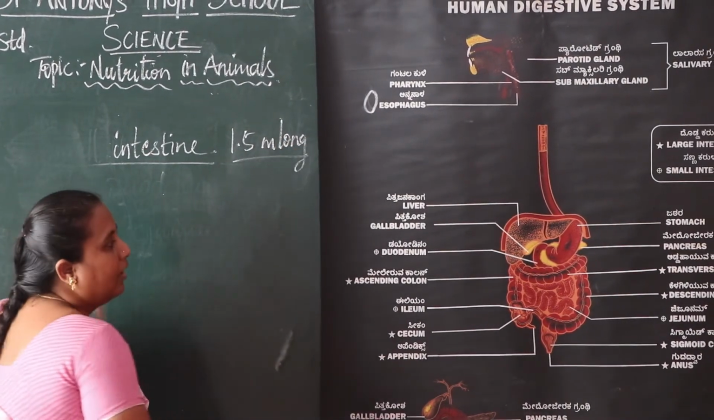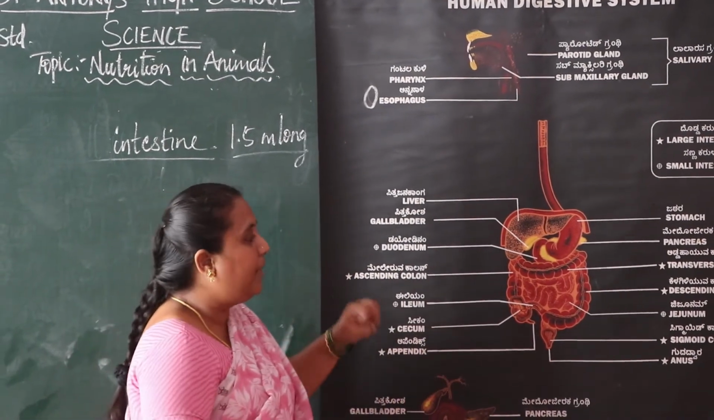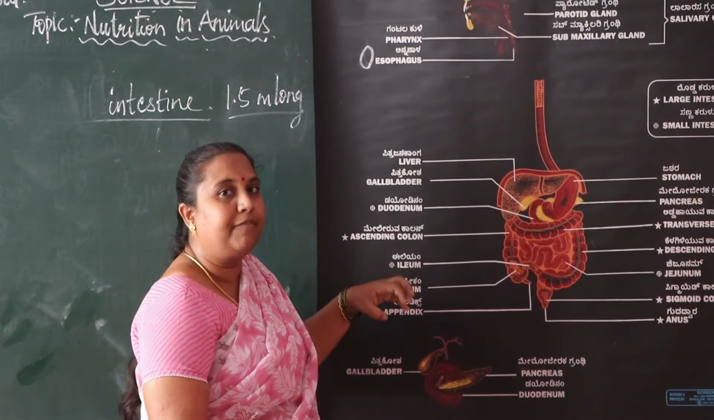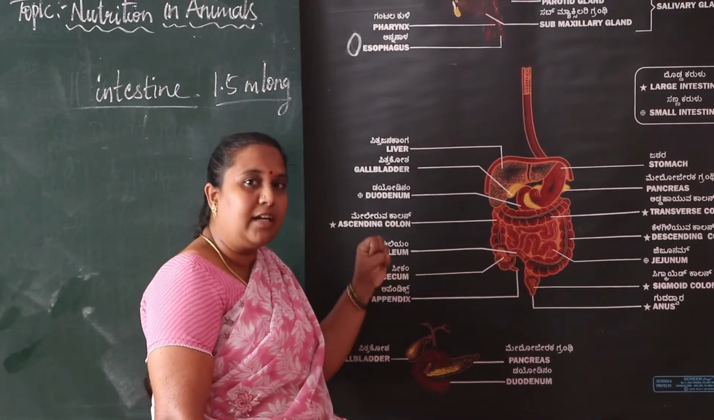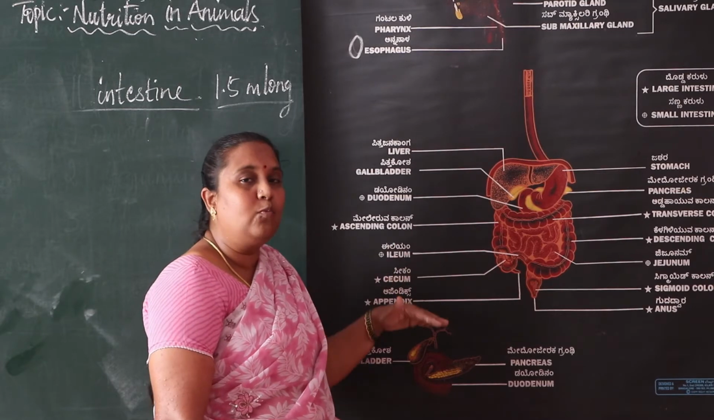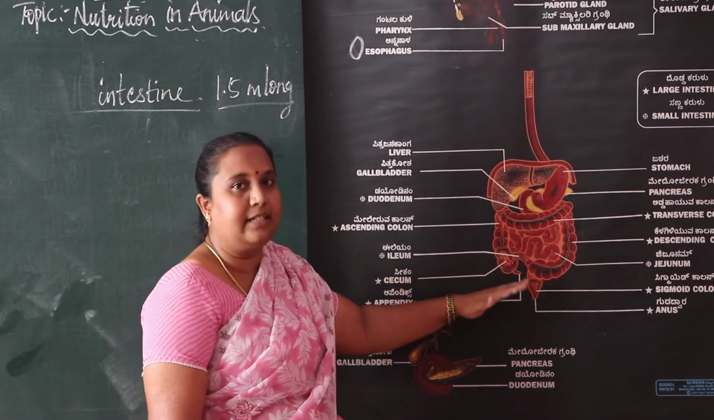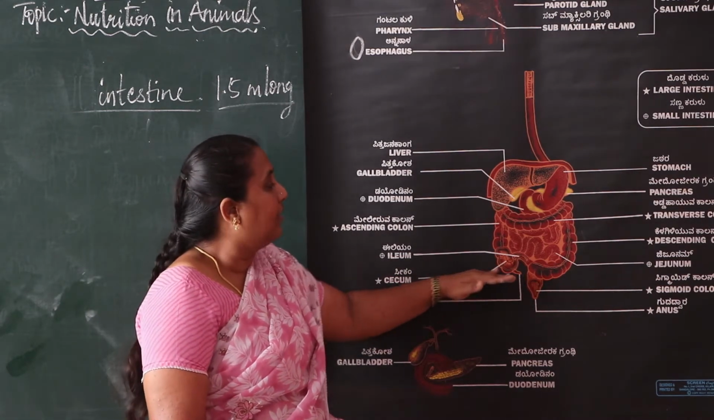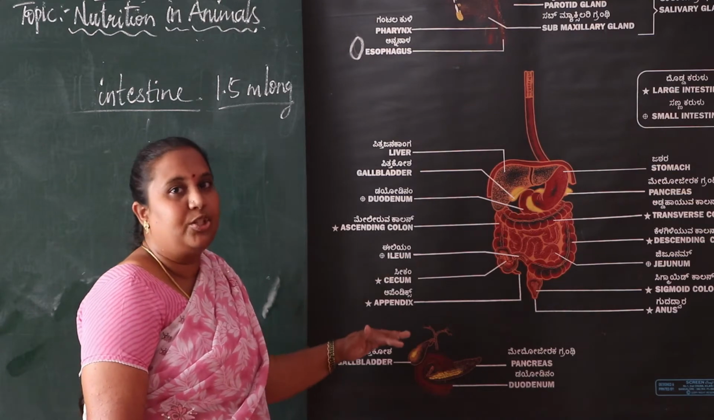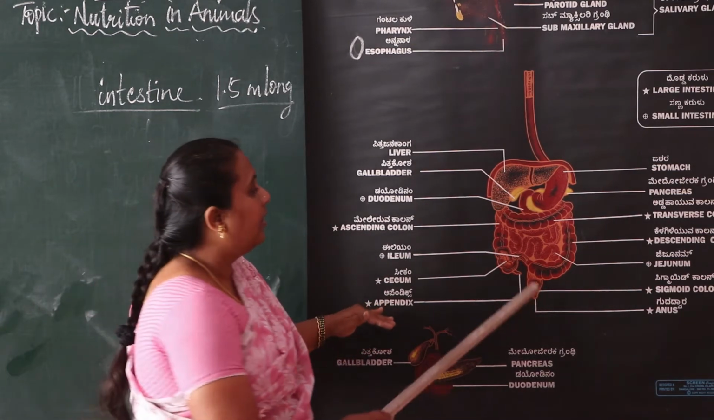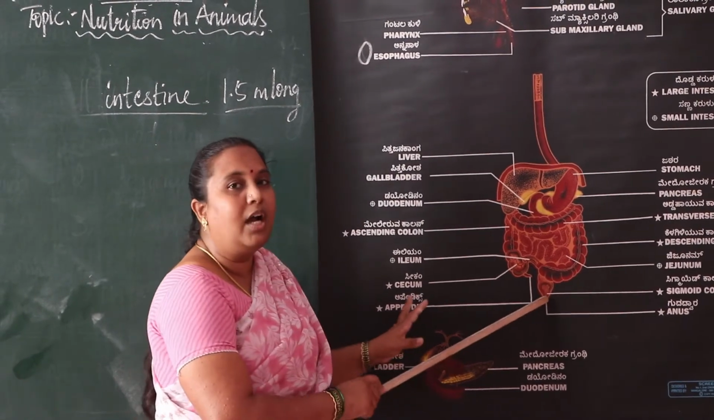Then we can see, after digestion, after absorbing the food items, after absorbing the energies, that is glucose and amino acids, the unwanted food items are moved to the large intestine. The unwanted food items are digested through the large intestine and move out through the anus.